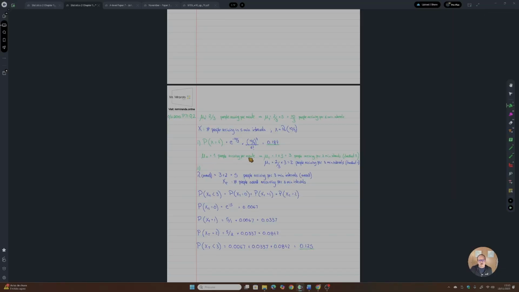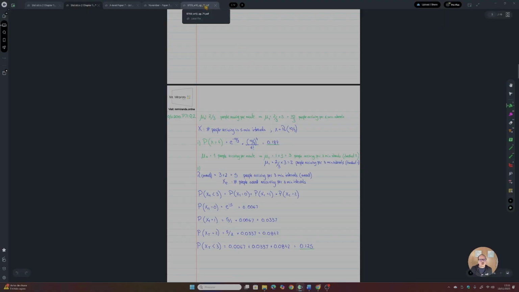So 1 person arriving per minute, that means obviously that you have 3 people arriving per 3-minute interval in checkout 2. In checkout 1, you have 2 people arriving per 3-minute interval. The question told you this at the beginning. So the total number of people arriving in these 2 checkouts in the supermarket is 5 people arriving per 3-minute interval. Okay, so here you have the parameter. The random variable is going to be the number of people overall arriving per 3-minute interval.